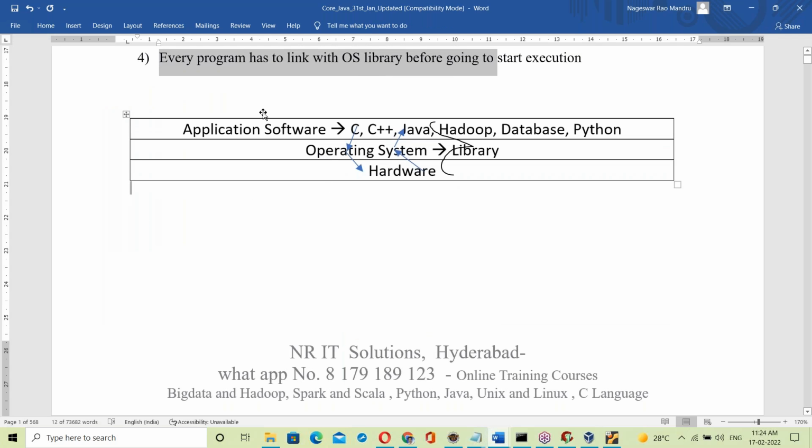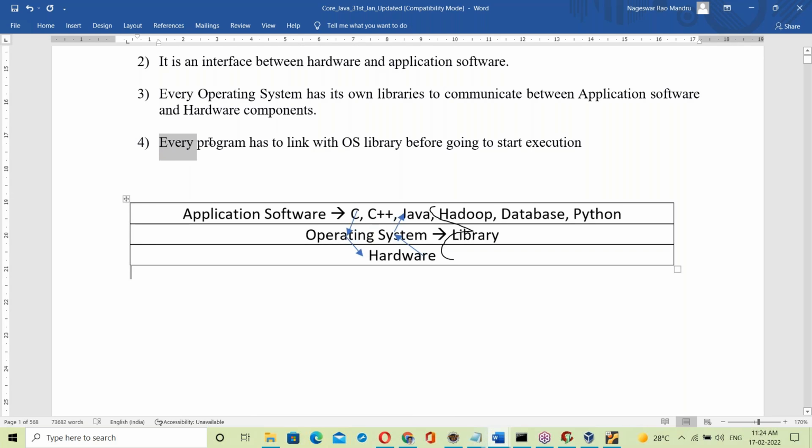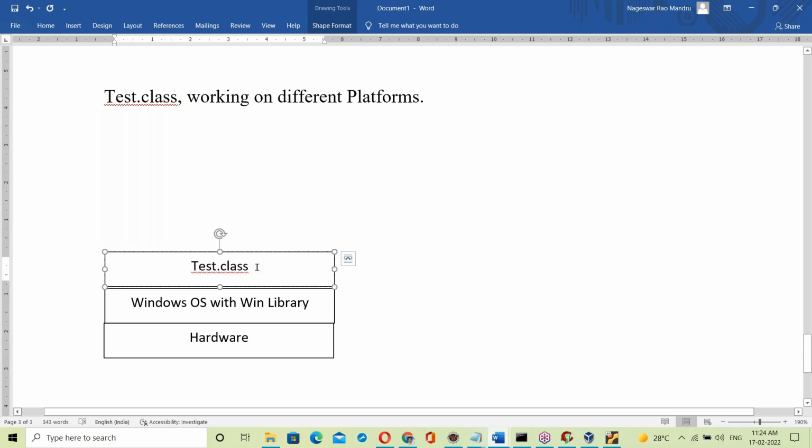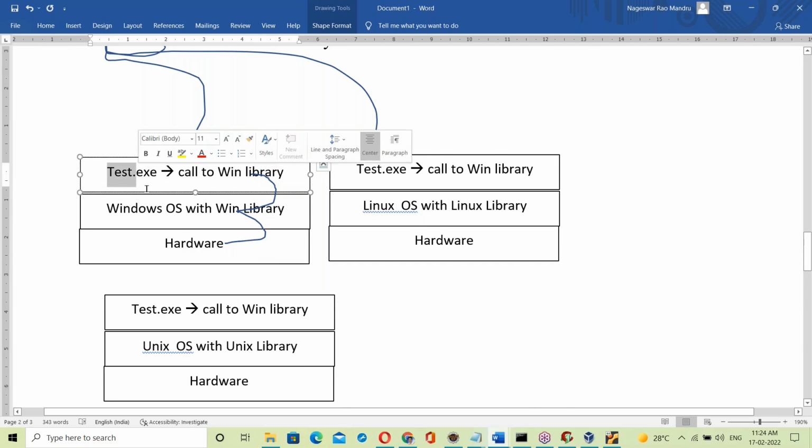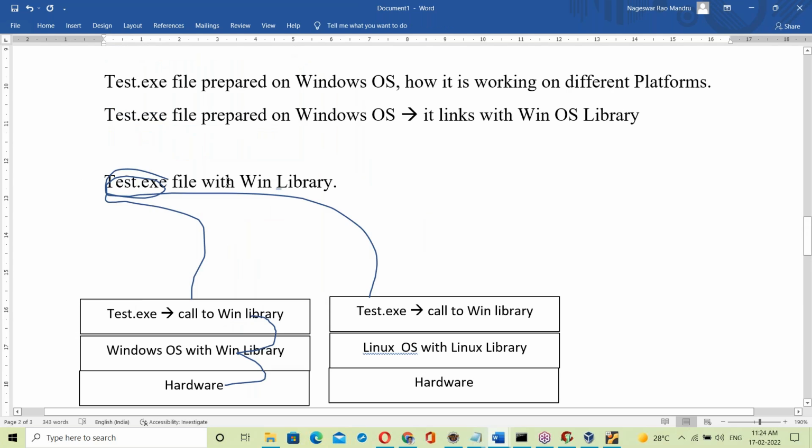Previously we discussed that every program has to link with the OS library. C, C++, Java, Hadoop, all programs have to link with the OS library and then execute, right? But the Java program is not yet linked. The dot class file has to link with the Windows OS library and then run. Otherwise it cannot. In the case of the exe file, at the time of generating the exe file itself, test.exe is already linked with the Windows OS library. All the linking is done at the time of creation of the exe file itself.